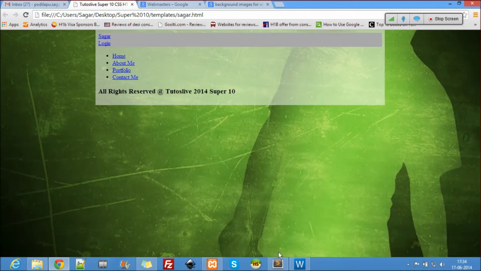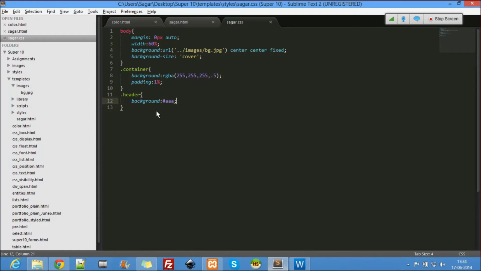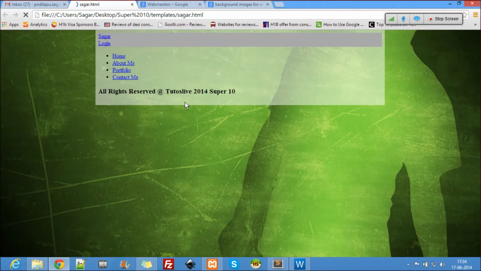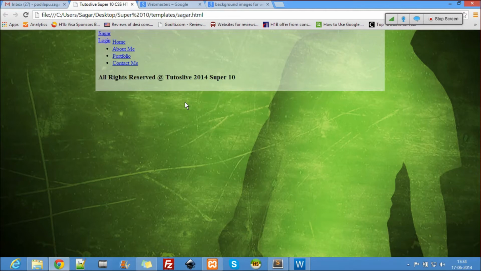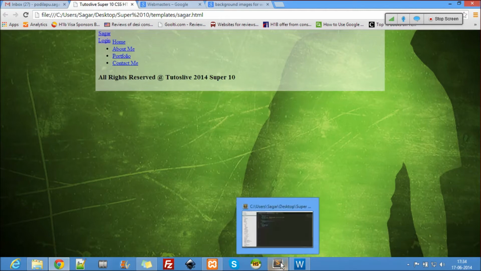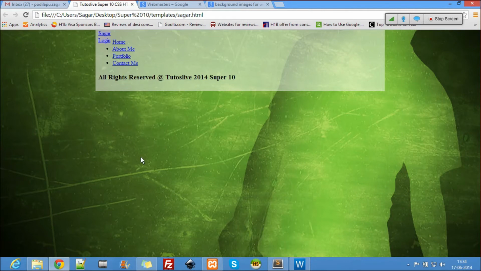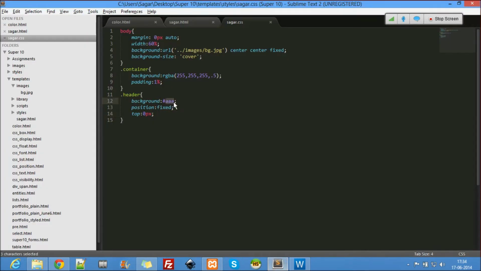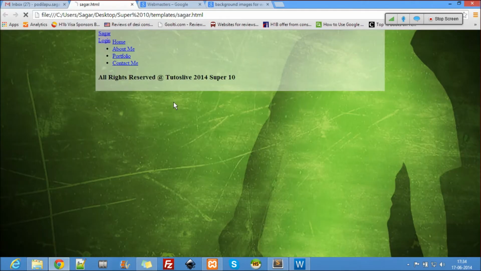Okay, now that's the background color over there, and I need a fixed header, right? So position fixed. So the position should be fixed and the top should be 0 pixel. Let's see. Now you see it has gone there. It has been detached from the current position, from the static position, and it is now here. It's not visible because we are using a background image, but let me use a black color so that you guys will know it better. You see that it has been detached and gone.